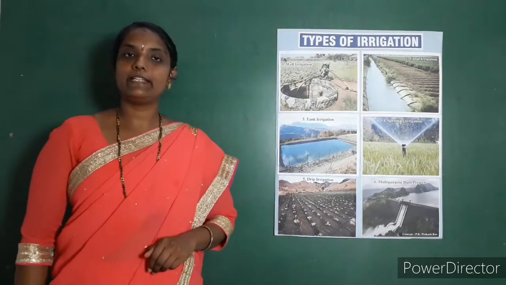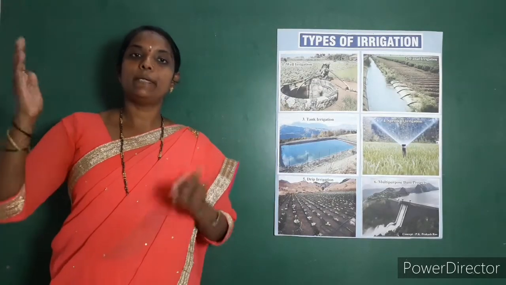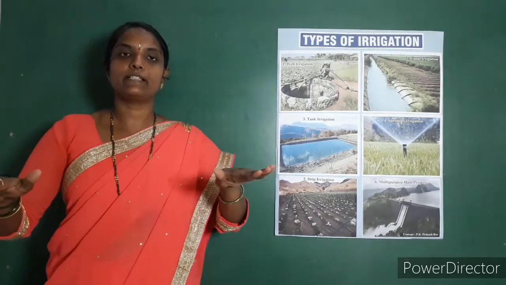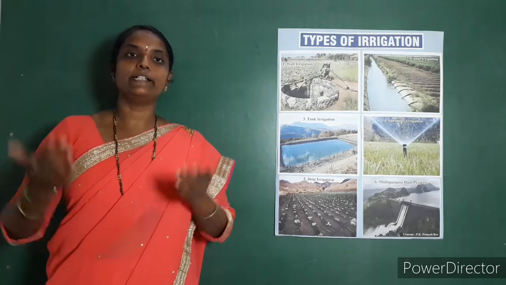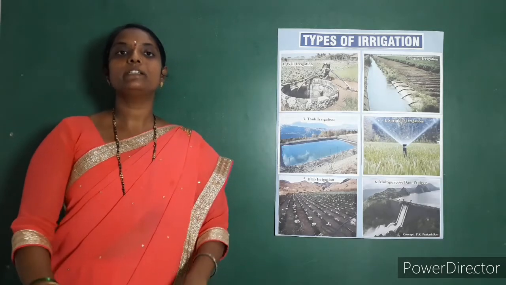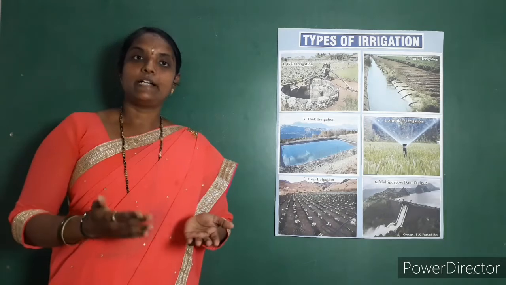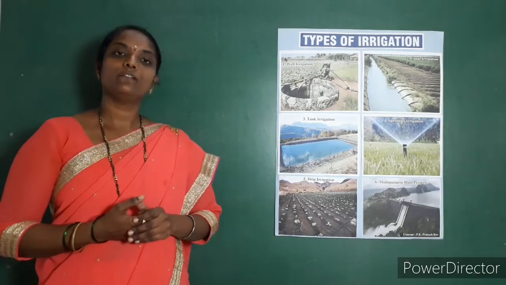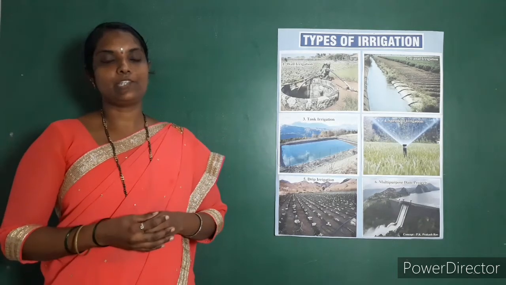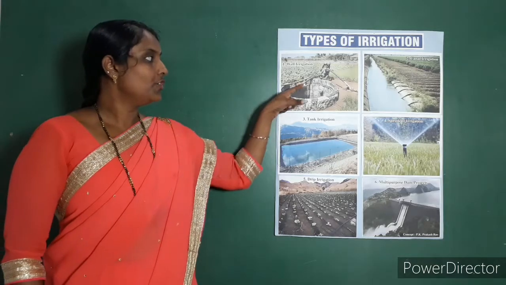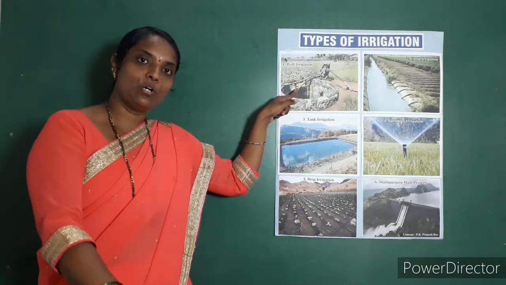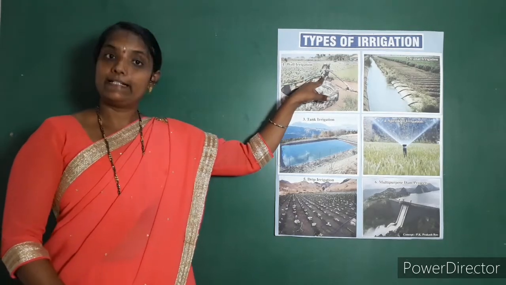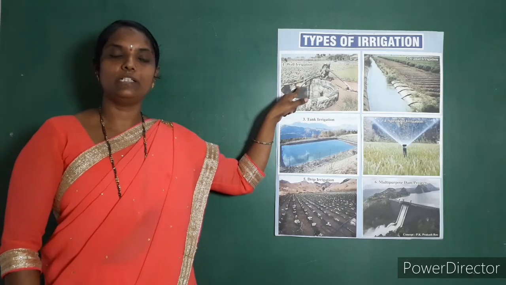Now, well irrigation. In villages, people dig wells to bring water to the surface. Sometimes groundwater lies at a great depth. In such cases, a deep hole is dug. In well irrigation, we can use tube well irrigation also. A tube is sunk in the hole, and water is brought up using an electric pump. Such a well is called a tube well.